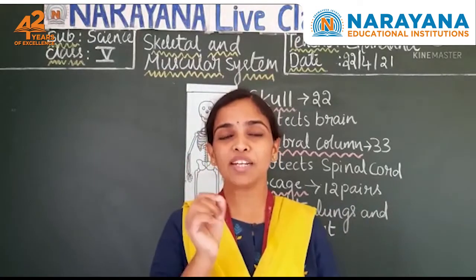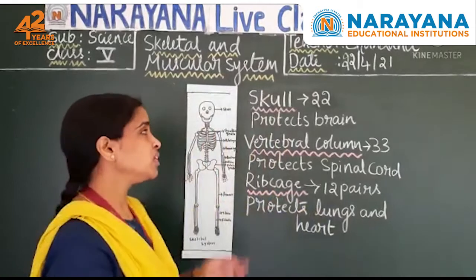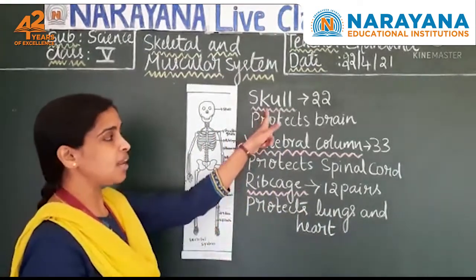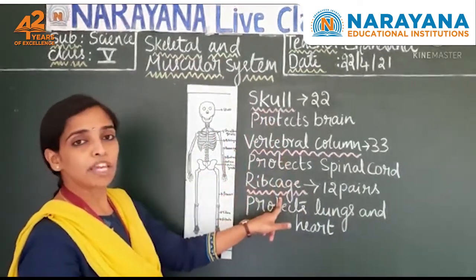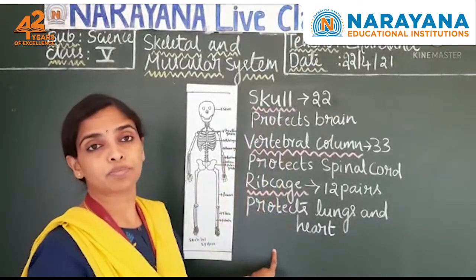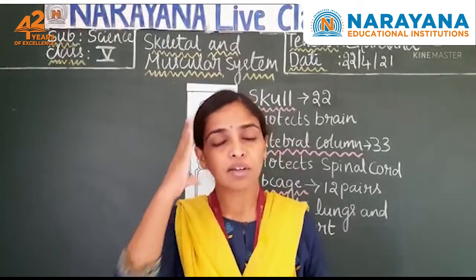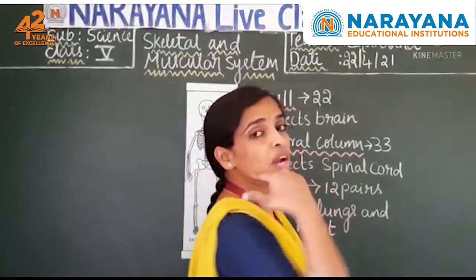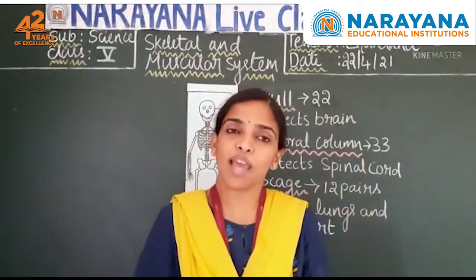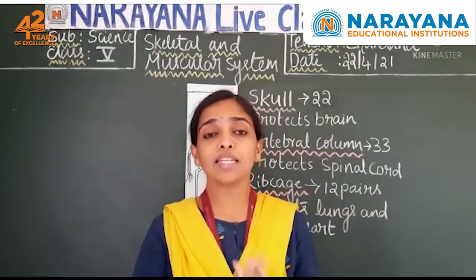Okay, so let us see the parts of the skeleton. What are the different parts of the skeletal system? Skull, vertebral column, rib cage and also limbs. Skull, rib cage, backbone and also the limbs. So what are limbs? Both hands and legs. Let us see one by one.